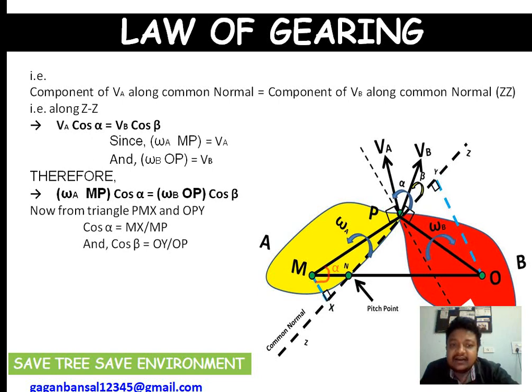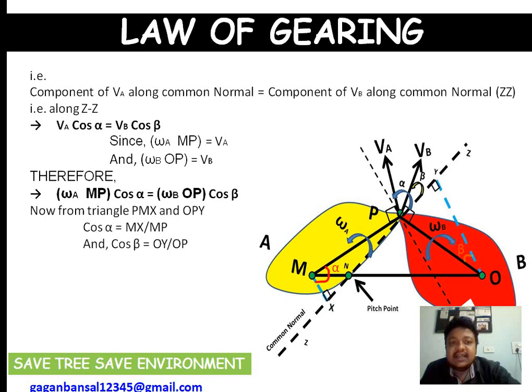I have already mentioned it. In the same way, in triangle OPY, hope you can see this triangle OPY, the angle at point O on the triangle will be beta. So if this is beta, what will be cos beta? Cos beta is base upon hypotenuse. So base is OY upon OP.